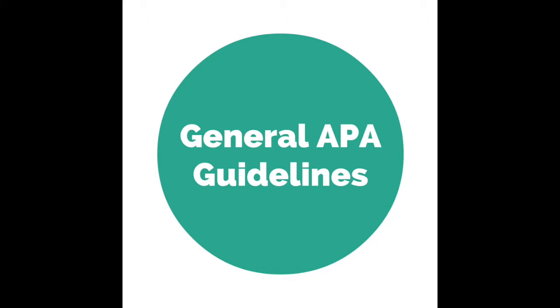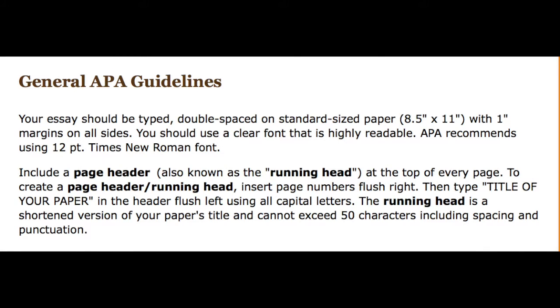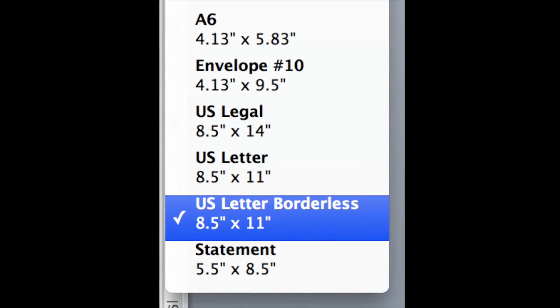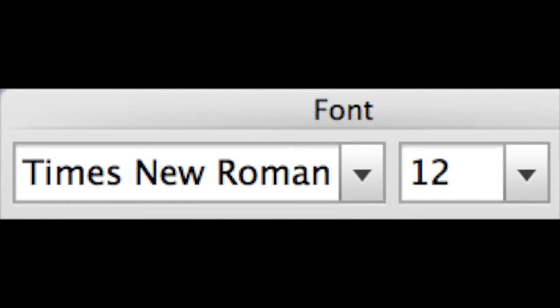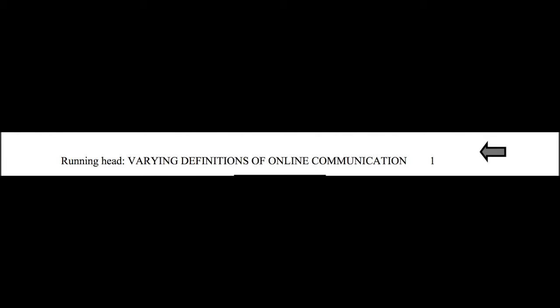First, let's take a look at some general APA guidelines. Your document should be an 8.5 by 11 inch document. You should have 1 inch margins on all sides, and it is recommended that you use 12-point Times New Roman for your font. Your page numbers should be in the upper right-hand corner of the document, and your document should also contain a running head that does not exceed 50 characters, including spaces and punctuation.